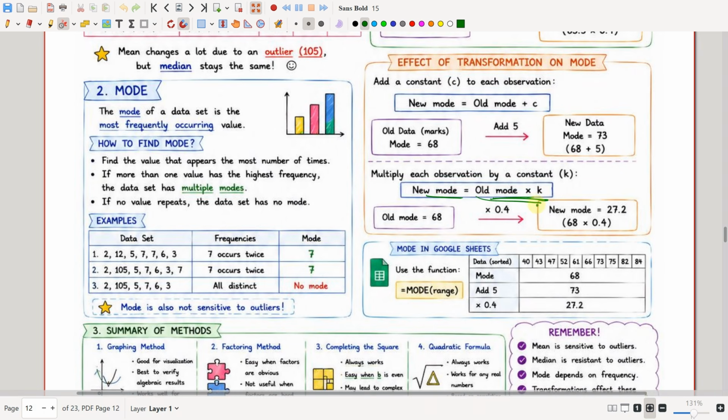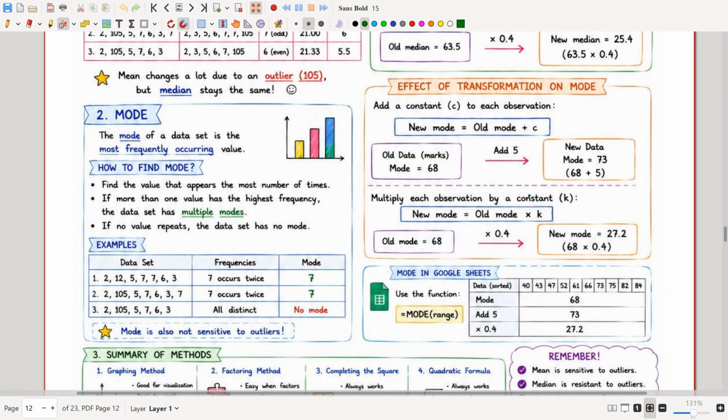So for all three categories, mean, median, and mode, whenever you add a constant, the new mean, median, or mode will also be incremented by that particular constant.